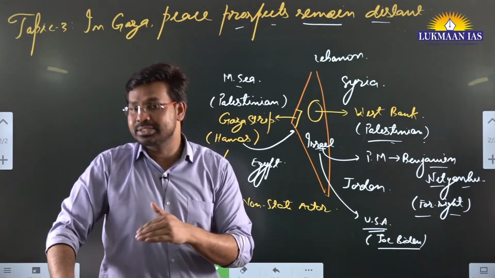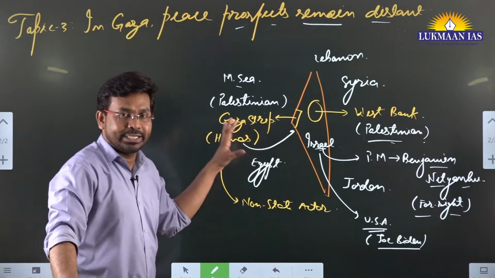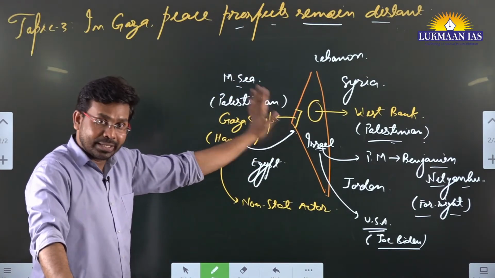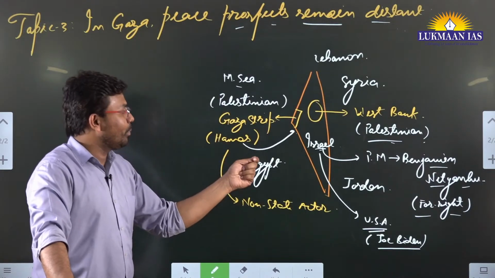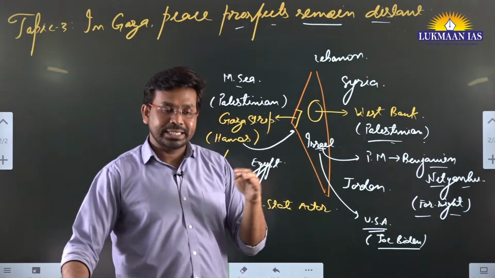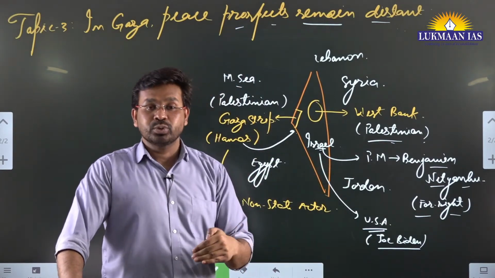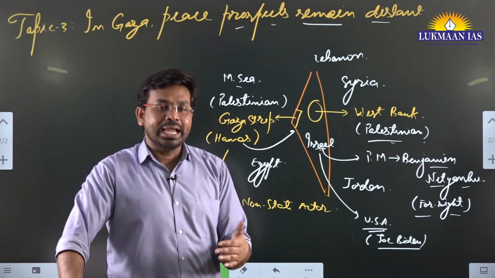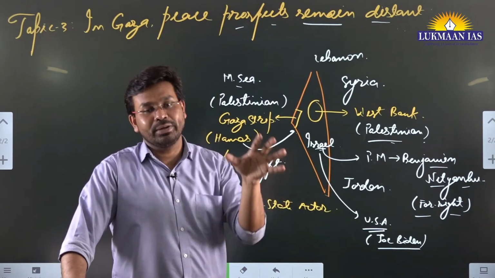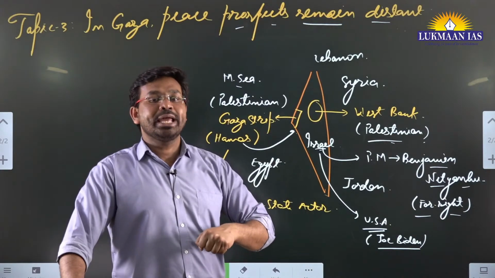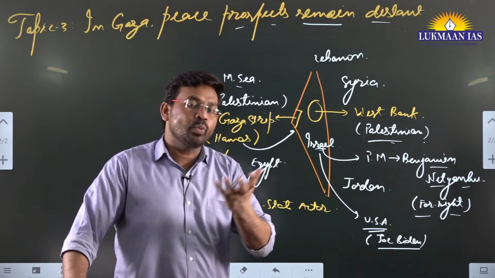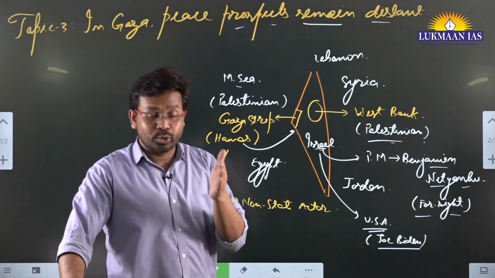The peace process is not easy in this particular region, because of internal politics in this country. The moment the prime minister of Israel comes out of power, there can be charges against him, and from the courts he may be sent to jail also. Since he is the prime minister now, he has immunity by virtue of holding that post. So he does not want to give up his post, and that's why he wants to prolong this warfare.